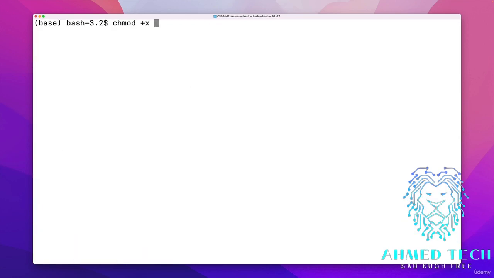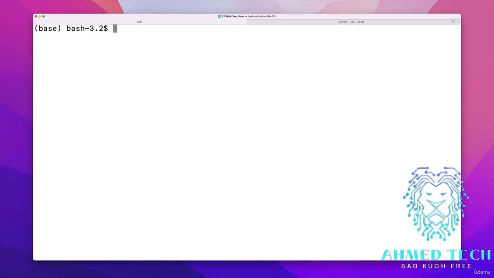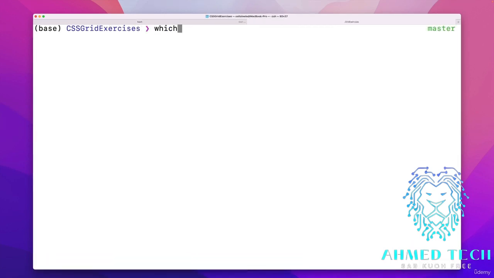Next, I simply have to make it executable. So chmod plus x will add executable permissions, and it's called space.sh. Great. And now let me open up a new tab, and I can verify that it works by doing which space.sh. This will just tell me we found it. There it is, user local bin.